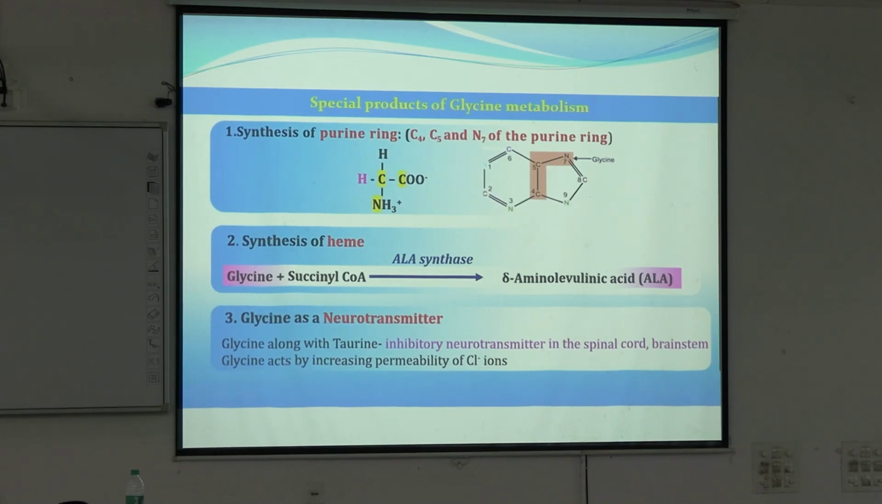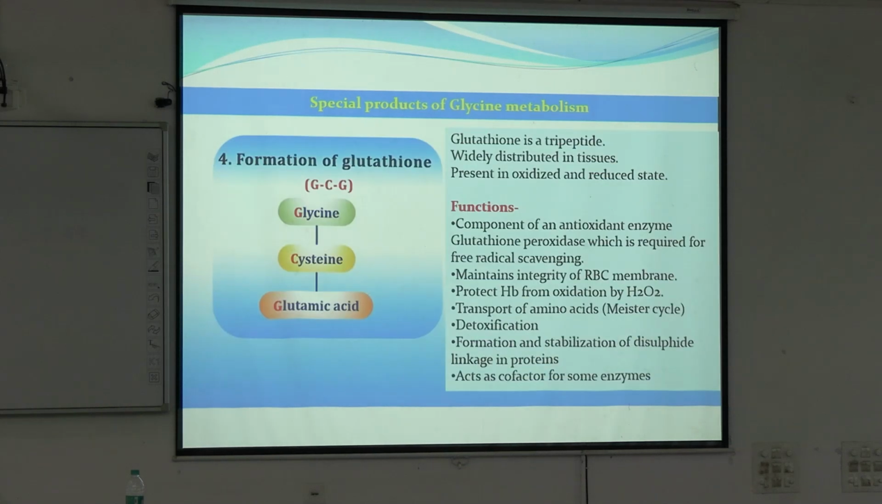Okay, so that is the mechanism of action as a neurotransmitter, and it is inhibitory in nature. That's why the metabolism of glycine is important in case of any neurological abnormality. Okay. Now coming to the most important thing, that is glutathione.